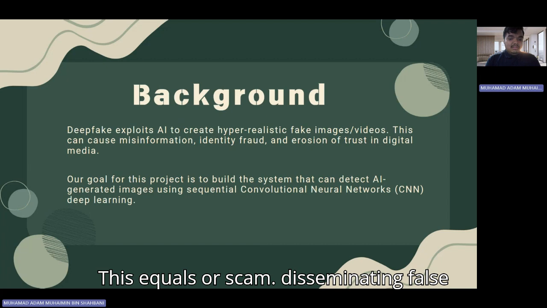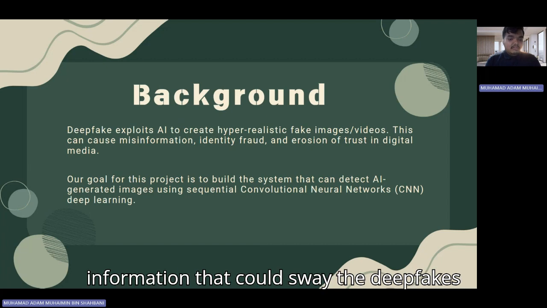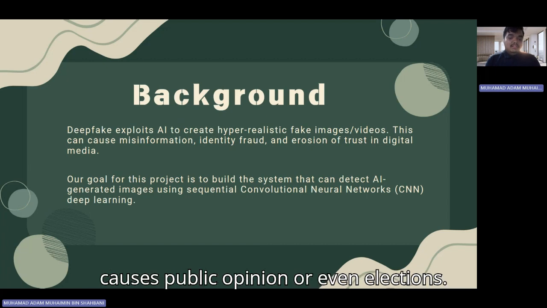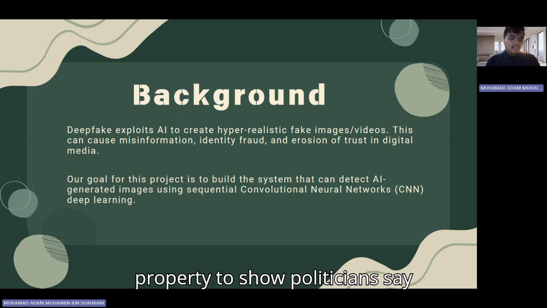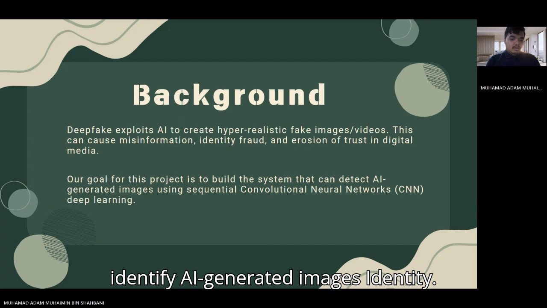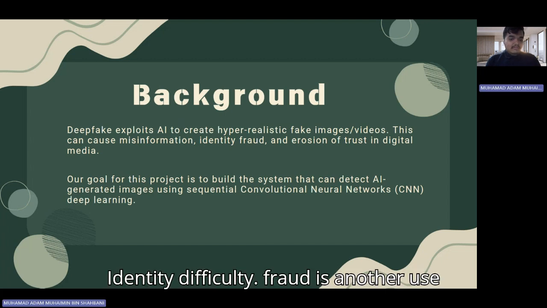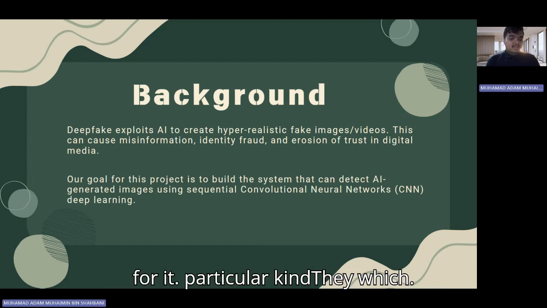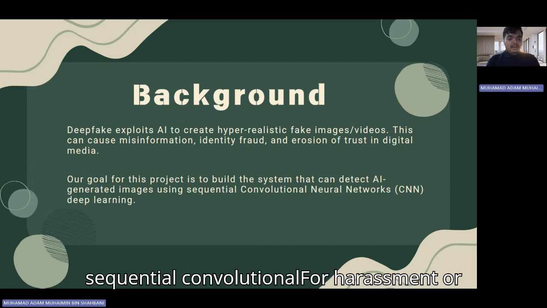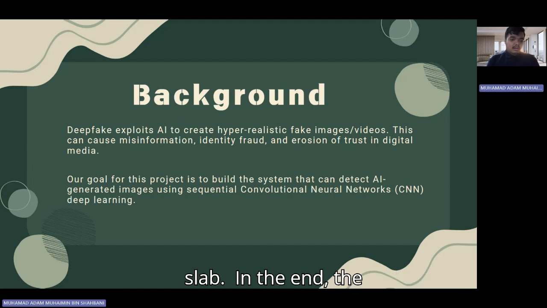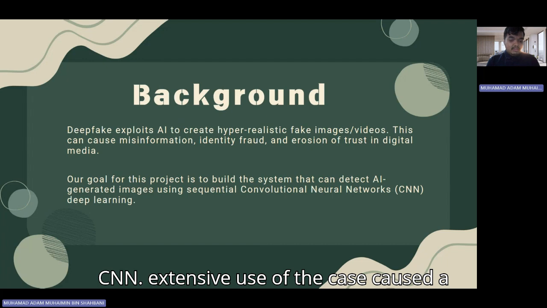This includes disseminating false information that could sway public opinion or even elections, like a video purporting to show a politician saying something they never said. Identity fraud is another use for it, in which a person's image is taken and used for harassment or scams. In the end, the extensive use of deepfakes caused a risky decline in public confidence in digital media.